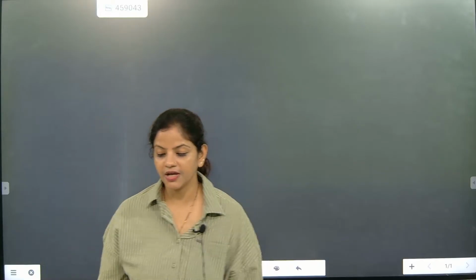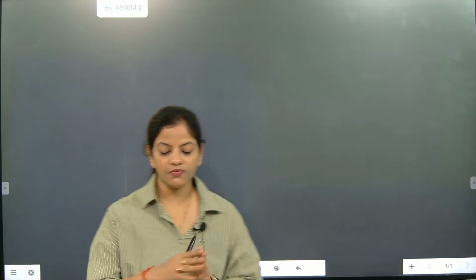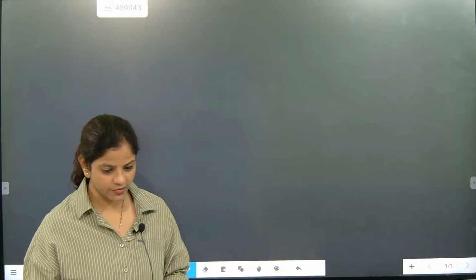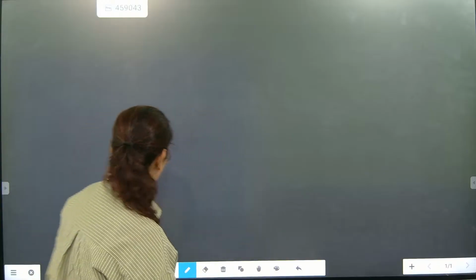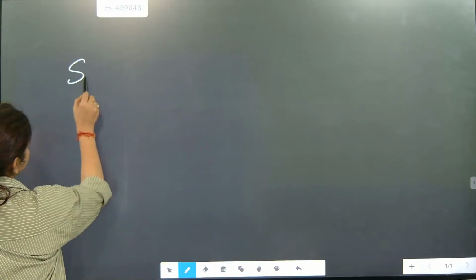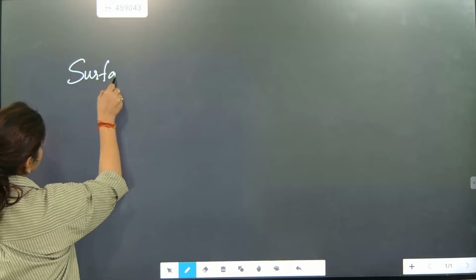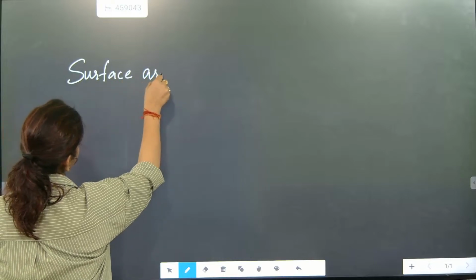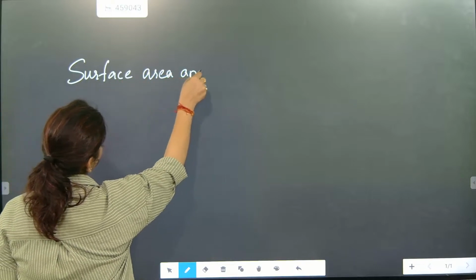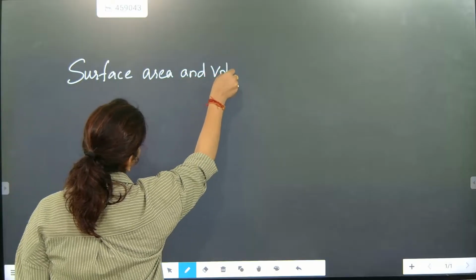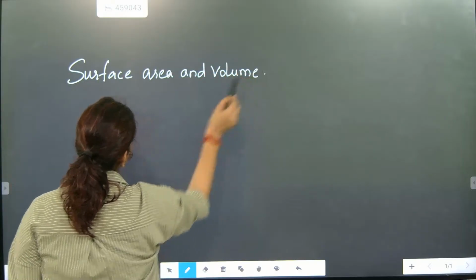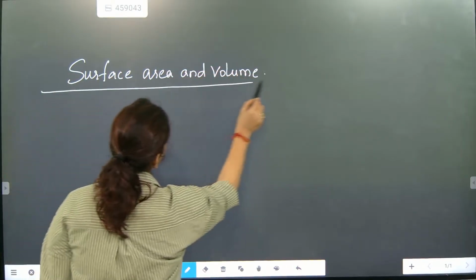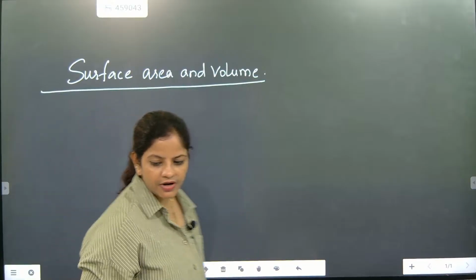Now look here, we are going to start that work for surface area and volume. So first give a heading, surface area and volume. In surface area and volume, what all things are there? We are going to study that part first.